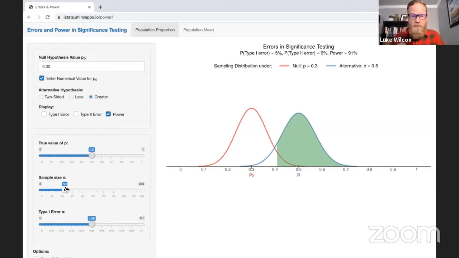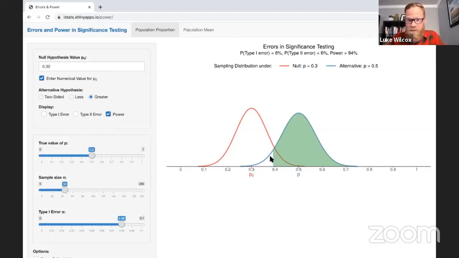Number two is what can we do to the alpha level? Well, let me go down to the alpha level here, and let's look what happens when I increase the alpha level. So watch what happens. Increasing the alpha level. Well, you'll notice that the distributions aren't moving, but this cutoff value where we reject the null hypothesis is moving further and further to the left, which is increasing our power.